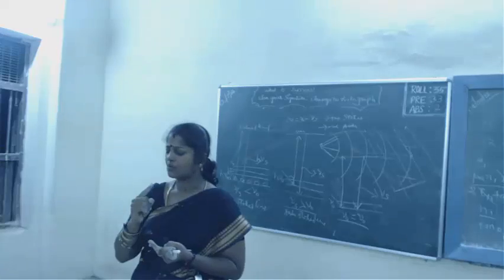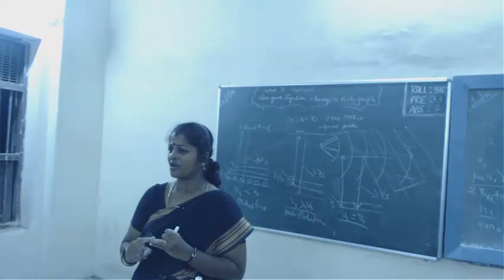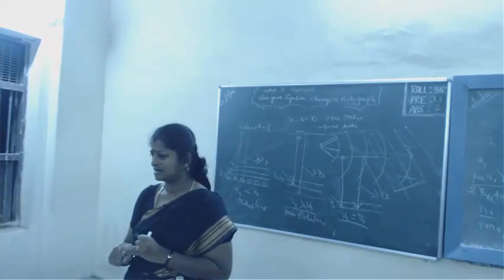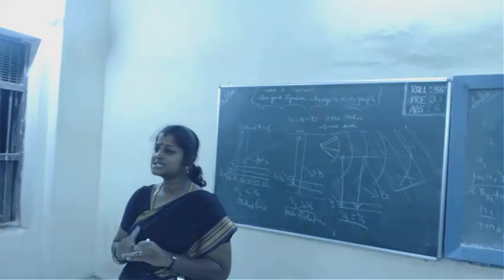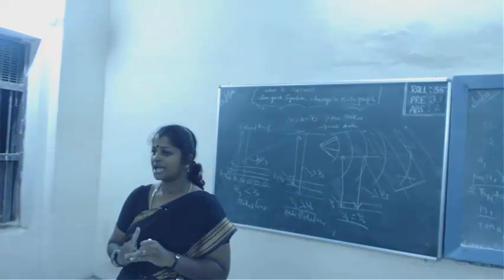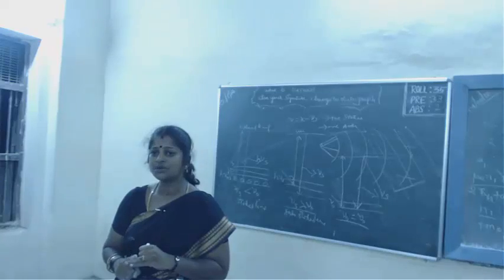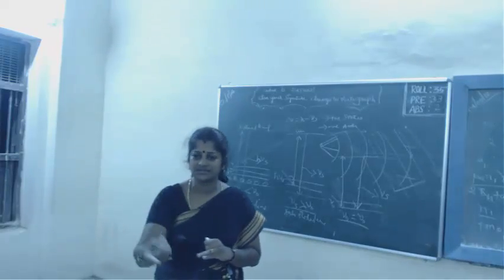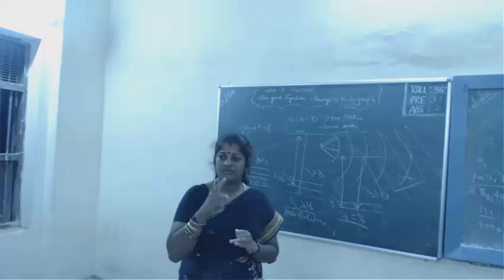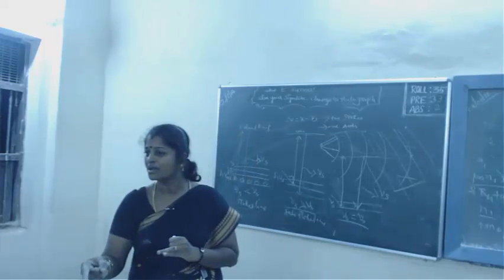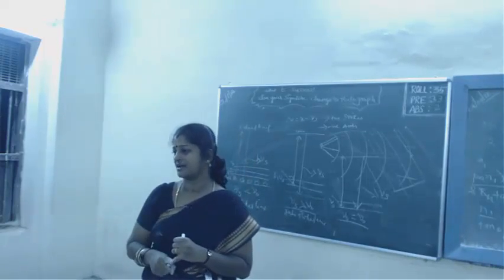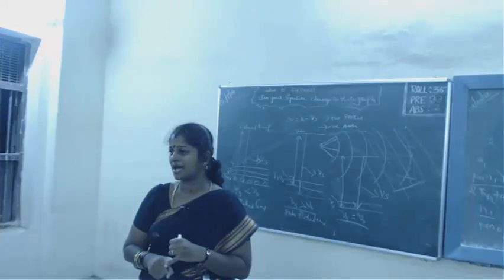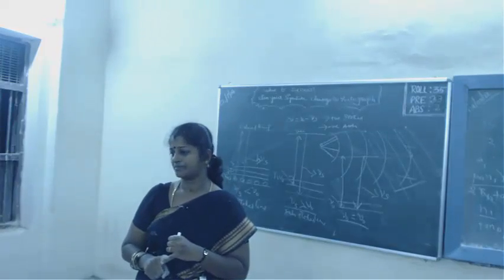And then at what distance, and how to decide the shape of the wavefront? That is given by Huygens principle. Huygens principle is used to locate the next wavefront. The first ripple has been formed now. Where will the second ripple be formed and what will be the shape of the secondary wavefront? It is given by Huygens principle.